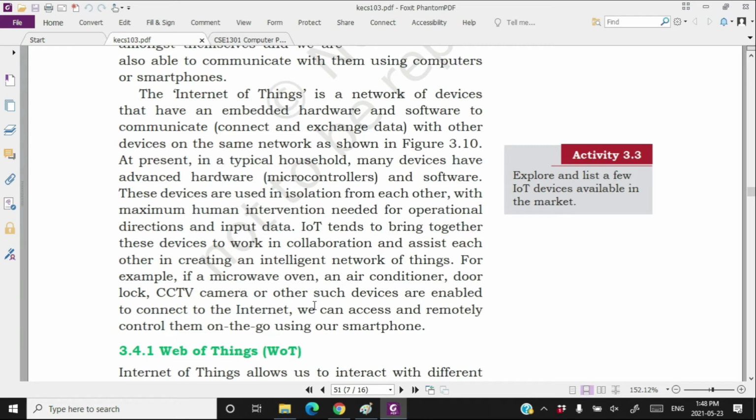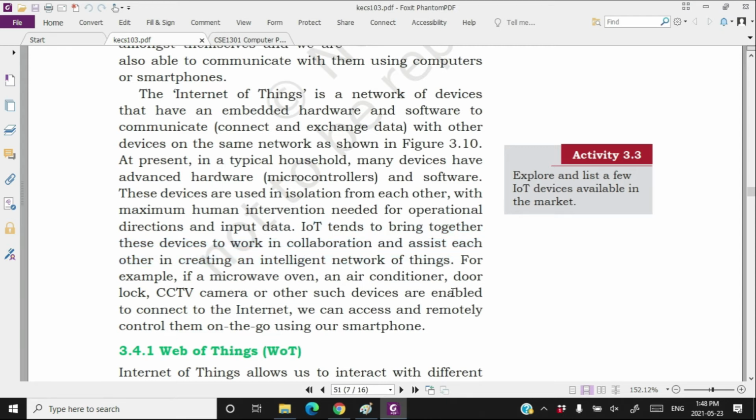First, those devices are not communicating with each other. Your refrigerator is not communicating with your AC. The second is that those devices nowadays require maximum human intervention for their operational work. But IoT tends to bring them together, to work in collaboration and assist each other, creating an intelligent network of things.